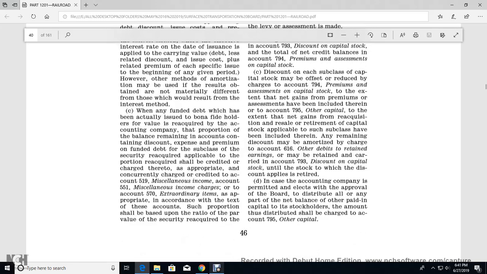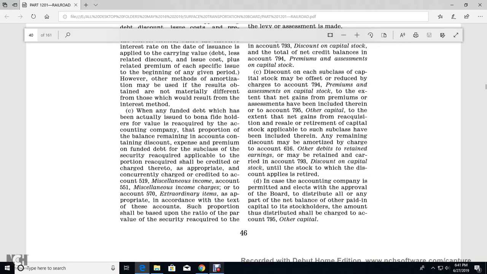All right, when funded with the debt, whether it has been actually with the issue with the bona fide holding the value of the required of the accounting with the company of the portion of the balance remaining the account with containing the discount with the expense of the premium the funded debt with a subclass of the security required but applicable to the portion required with the shell of credit with the charge of the appropriate concurrently with the charge of the credit with the account with 519 miscellaneous income with the account with the 551 miscellaneous income charges